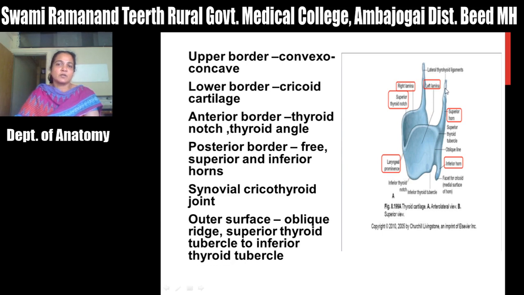Superior horn gives attachment to the thyroid ligament, and inferior horn articulates with the cricoid cartilage to form the cricothyroid joint, which is a synovial joint. Then the outer surface of this cartilage: you can see that there is a rough oblique ridge which extends from the superior thyroid tubercle up to the inferior thyroid tubercle, extending downward and forward. This inferior thyroid tubercle is present just behind the middle of the inferior border. So here you can see that rough oblique ridge, which gives attachment to the various muscles of the pharynx.